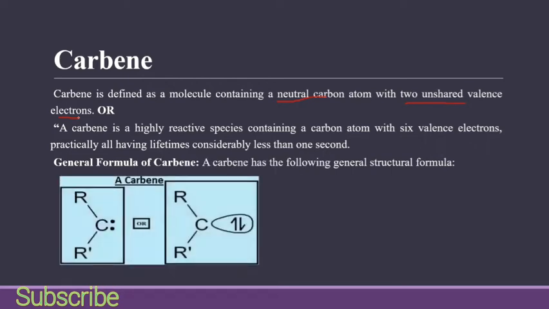So the general formula of carbene is that we have two atoms attached to the carbon and we have two electrons. Whereas in carbanion we have three bonded atoms. You have to keep this difference in mind. And we have 8 electrons. Here we have a total of 6 valence electrons. So this is the general formula for carbene.